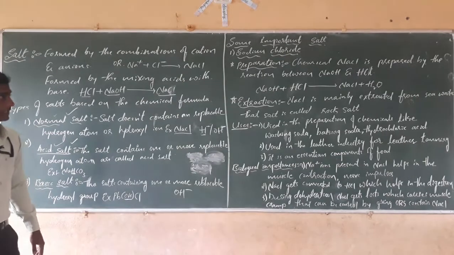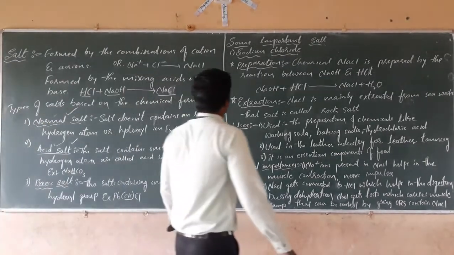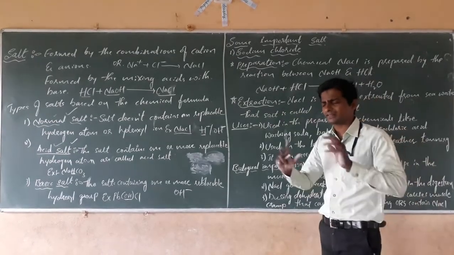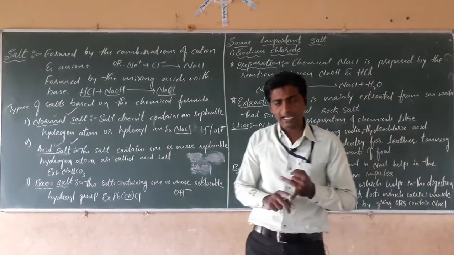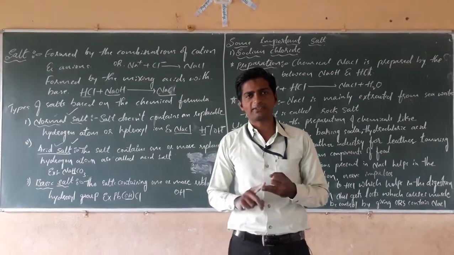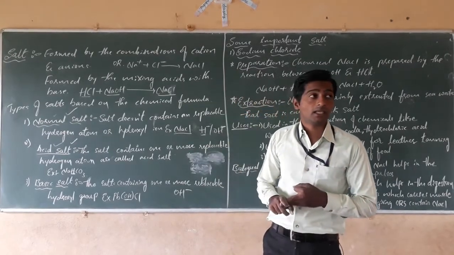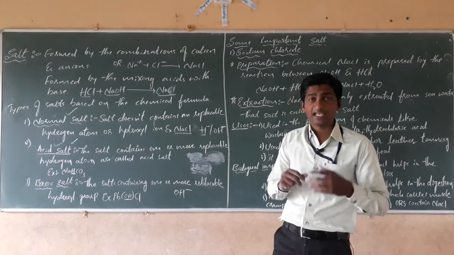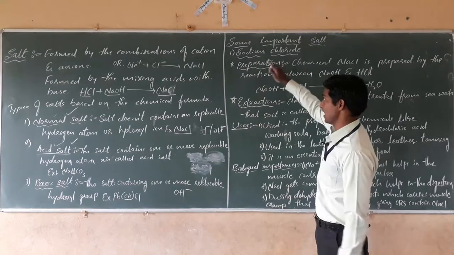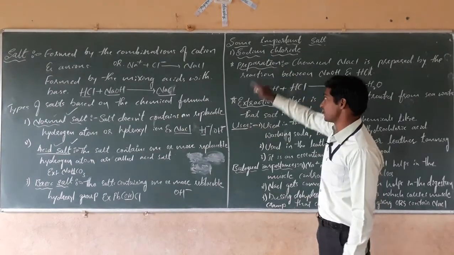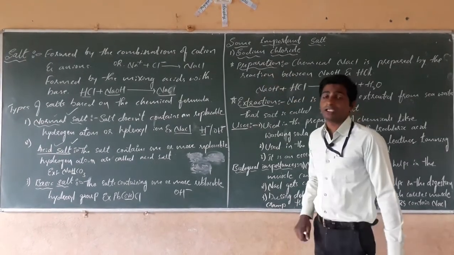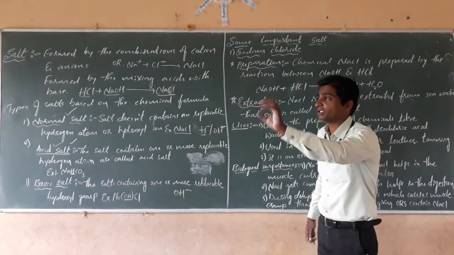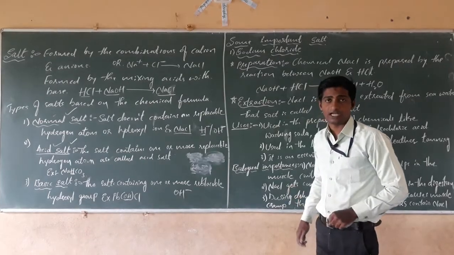Next, we are going to learn about some important salts and how they are formed. In your textbook, different salts are given: common salt, sodium hydroxide, which is a base, then washing soda, baking soda and plaster of Paris. We will learn them one by one. Today we are going to study sodium chloride, common salt, its preparation and uses.